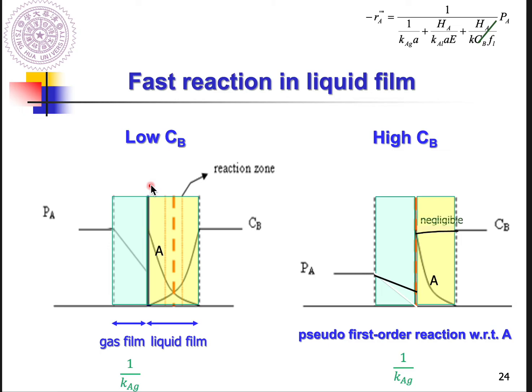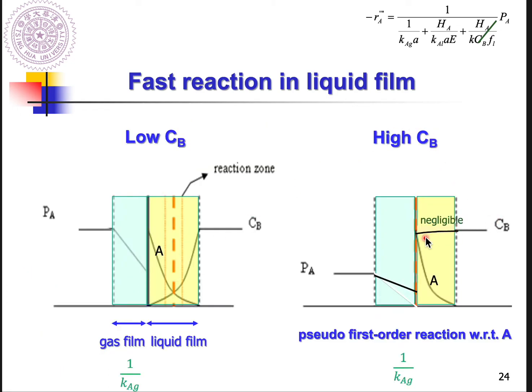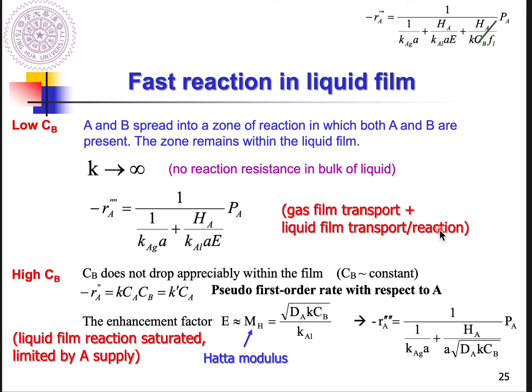So for low CB cases, we need to check the plot of E versus MH, then we can read out the E for the low CB case. And for the high CB case, because we only spend a tiny amount of B to react with A, the concentration CB remains constant in the liquid film layer. So based on this, you can lump the CB with k and it becomes k prime.